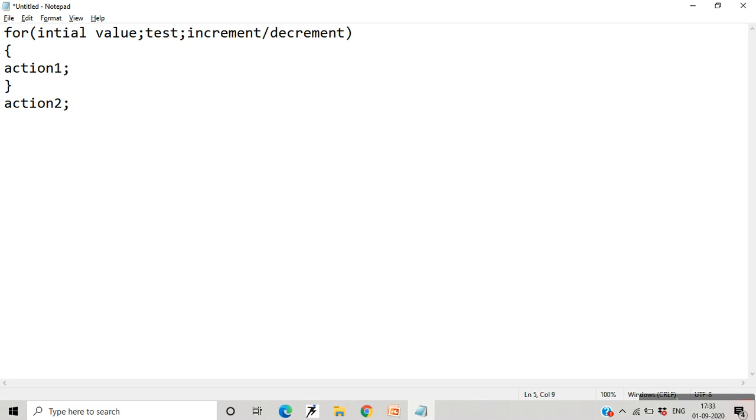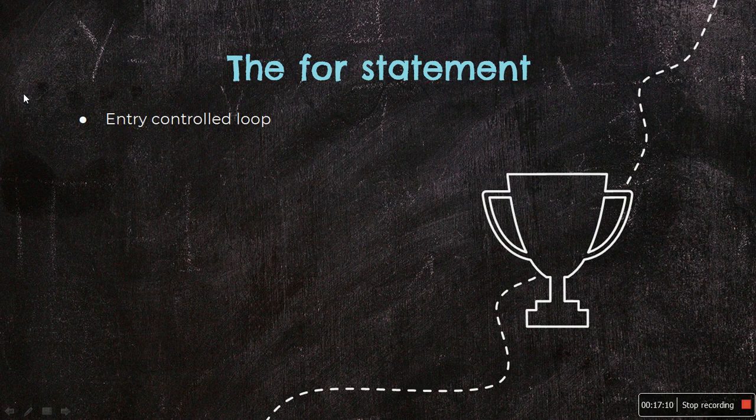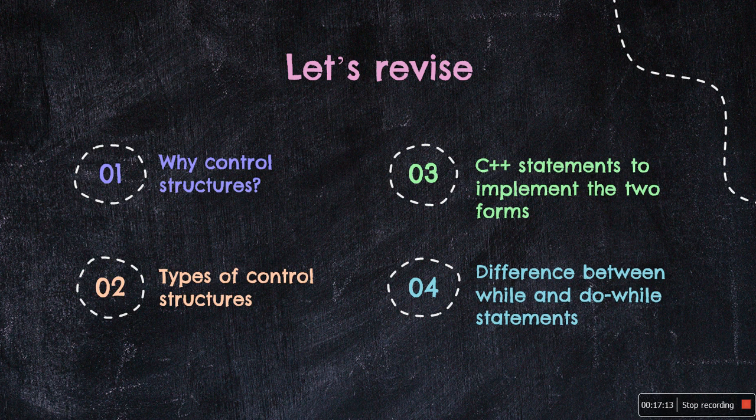So the syntax of the control statements in C++ is very similar to that of C. If you know C, you must know what a for statement is, and therefore they are implemented as and when they are required. So this was about the different implementations of different control structures. In this lecture we have seen why we need control structures, what control structures are, what the different types of control structures are, and what the different C++ statements are to implement the two forms of control structures, that is, the selection control structure and the loop control structure.